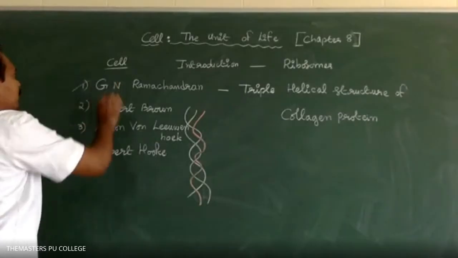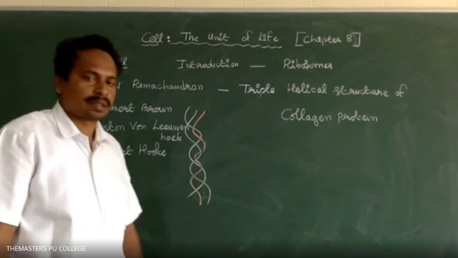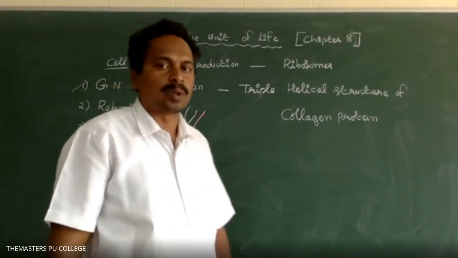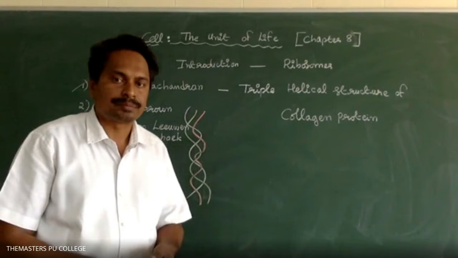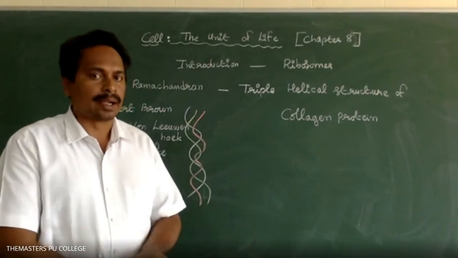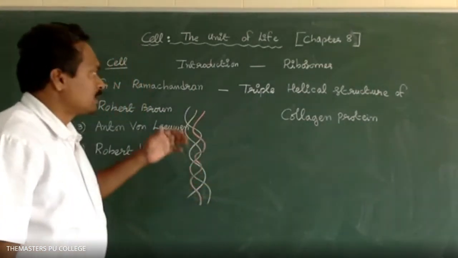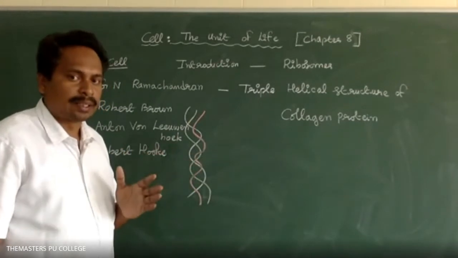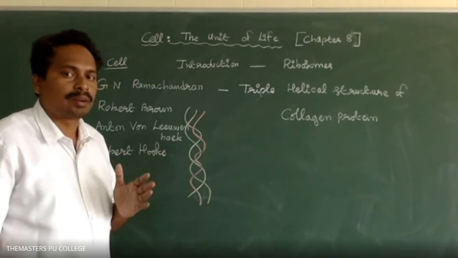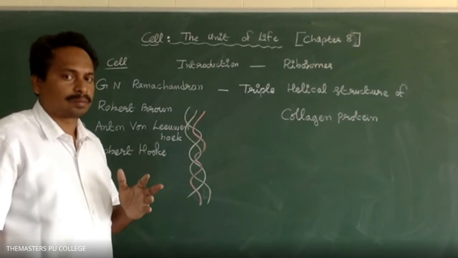Option 1, sir. Very good. Option one is the correct answer. G.N. Ramachandran. This is important from the objective point of view. Please highlight: the scientist G.N. Ramachandran discovered the triple helical structure of collagen protein.